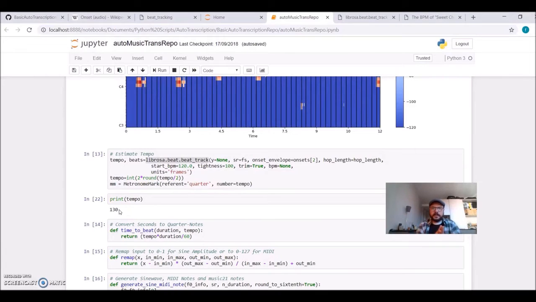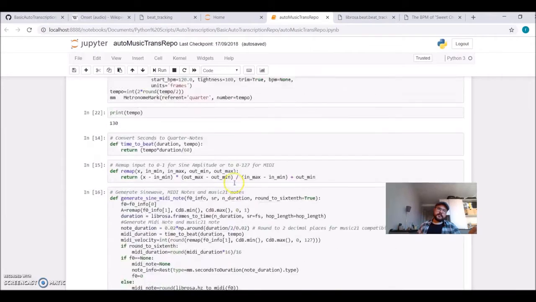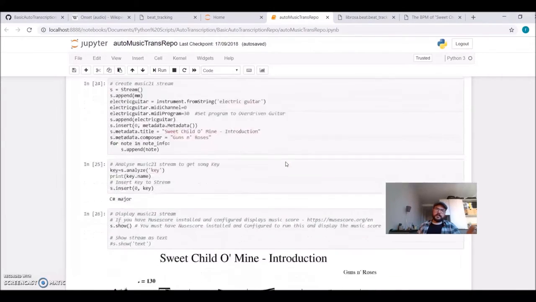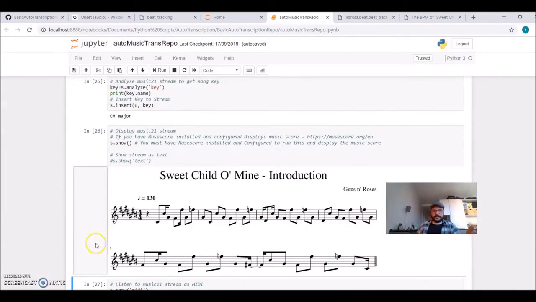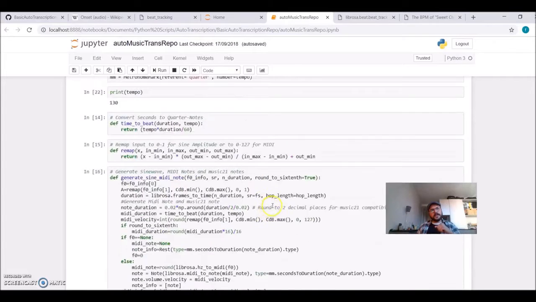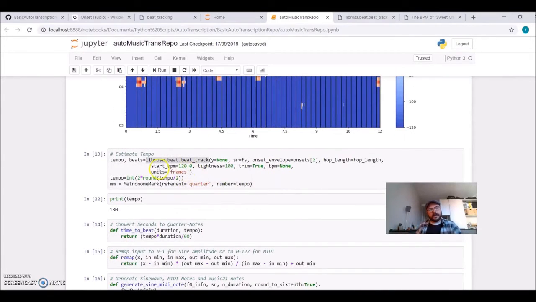If you consider, I saw some places 126, 125, 128. Okay, 130, not so bad. And here I'm also introducing the Music21 library, which will allow me to construct the score itself. So I estimate the tempo, and I'm setting this metronome mark